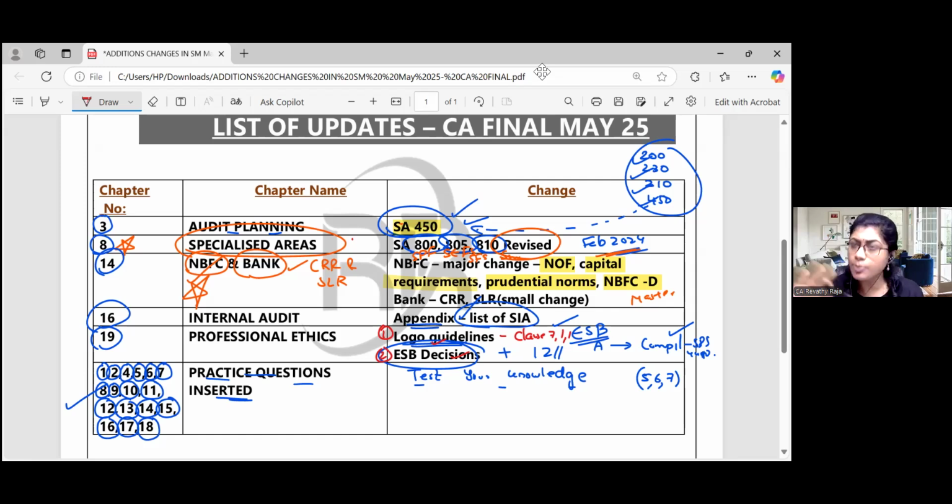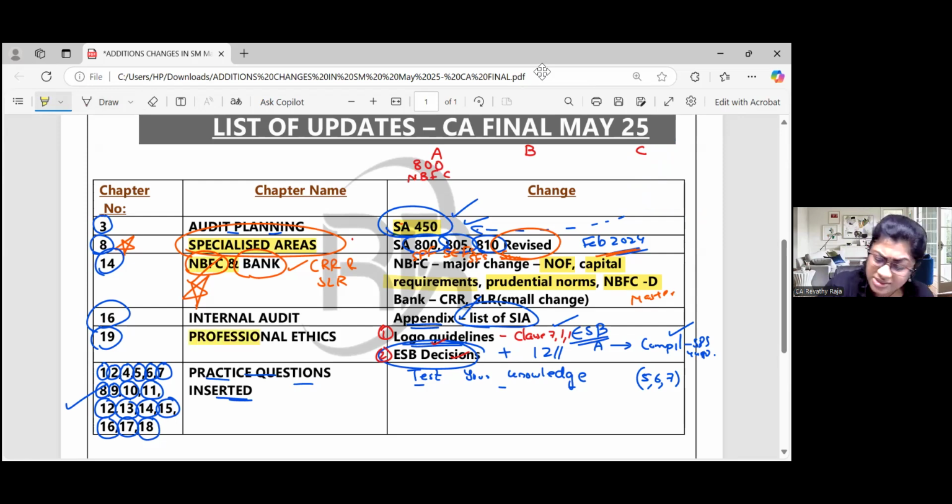Okay. So the broad changes, let me sum up. I will put it as category A, category B, and category C. A means the changes you should see, very important, which is the 800 series. Then NBFC, very important. Then this one. As always, our professional ethics, that's not much change, just an addition.